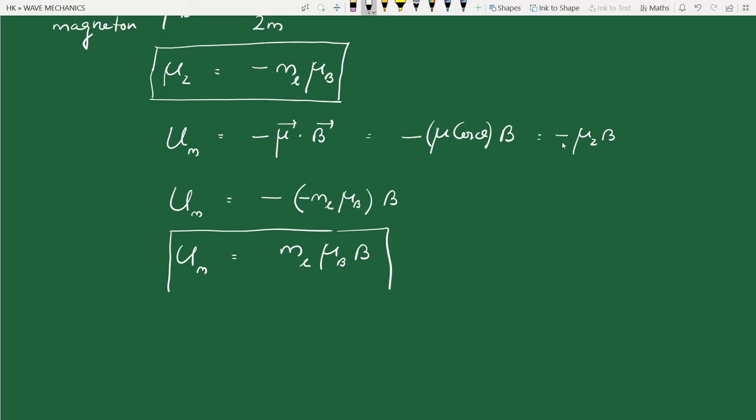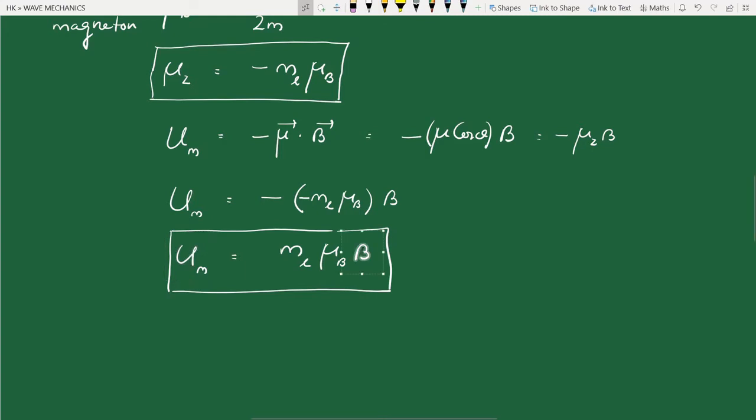Now it is clear about the unit of mu B. ml is just a number, so the unit of mu B is U divided by B. U is potential energy, so its unit is joule or electron volt, and B is the magnetic field in Tesla.